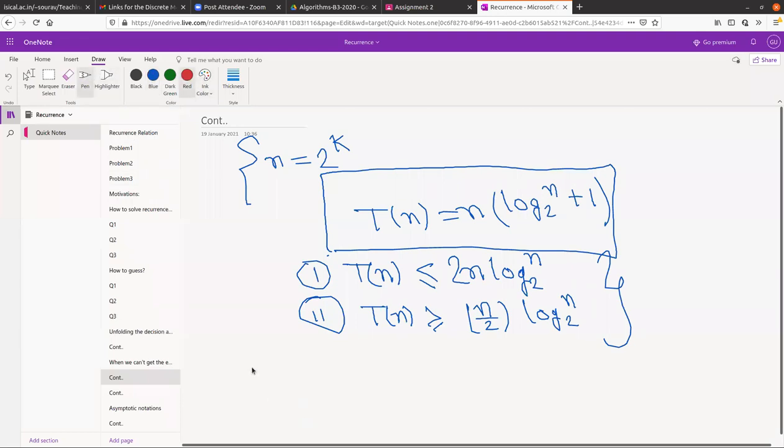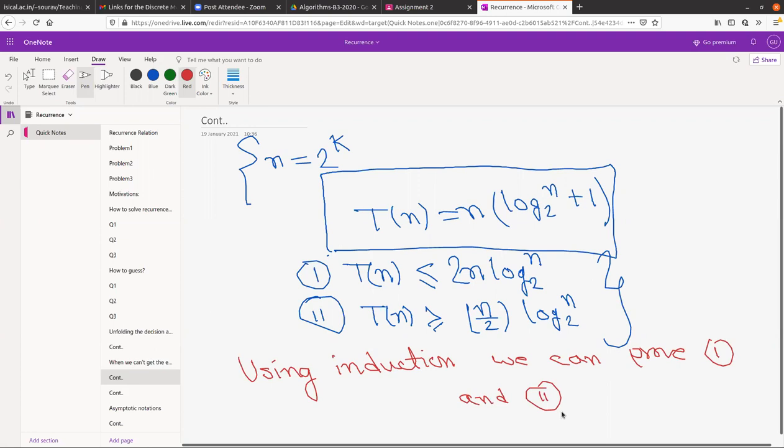For proving 1 and 2, what should we use? Induction again. Using induction, we can prove relations 1 and 2.